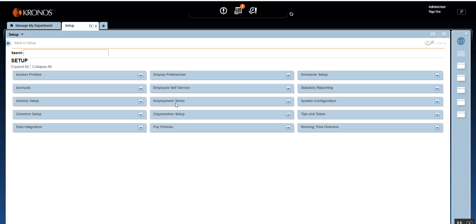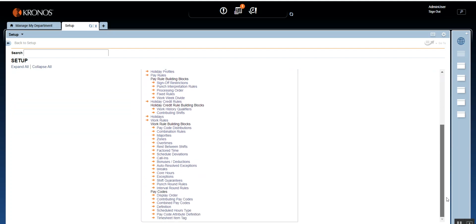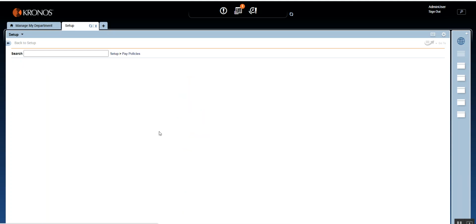So here we are in the setup. Expand the pay policies, go to the work rule building blocks. And also one more thing, just for better display quality, I would recommend you watch this video over a tab or a computer or laptop rather than a cell phone. So here we are in the work rule building blocks, and today we are going to cover and complete all of these things. So let's go right into the combination rule.